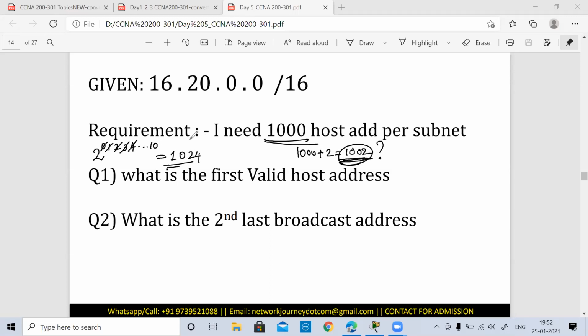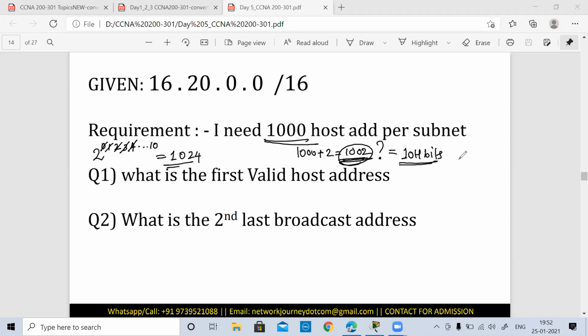If I go to 2 raised to 11, that will be 2048, more than needed, so that is not perfect. So this is falling perfectly. I understand from this that I have only a 10 host bits requirement.